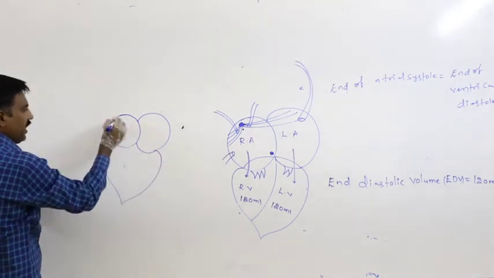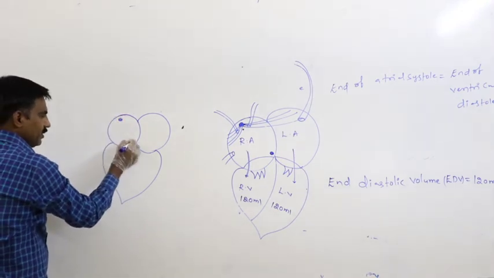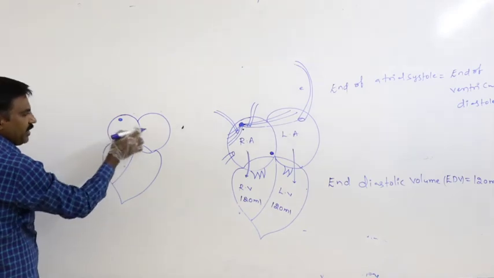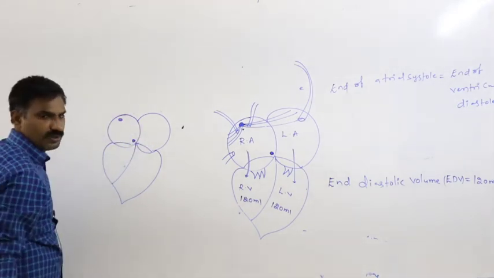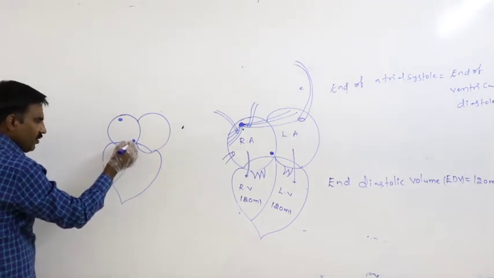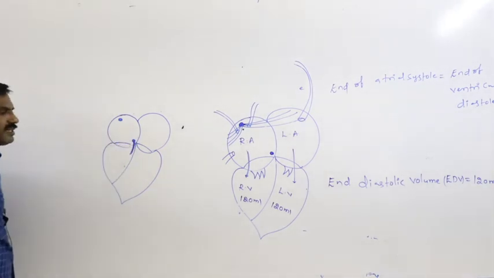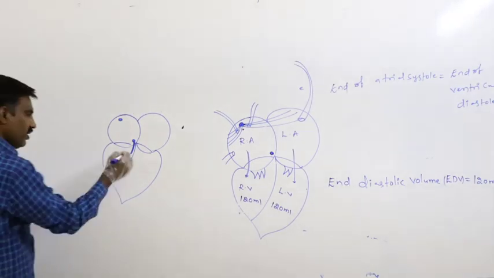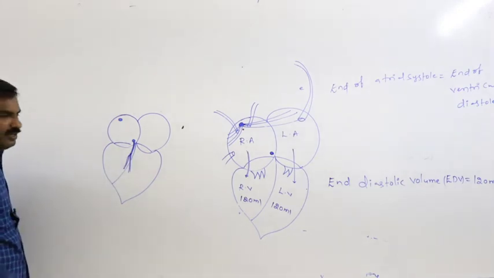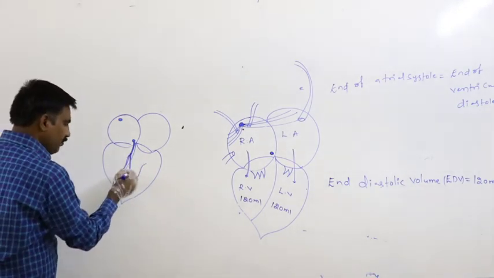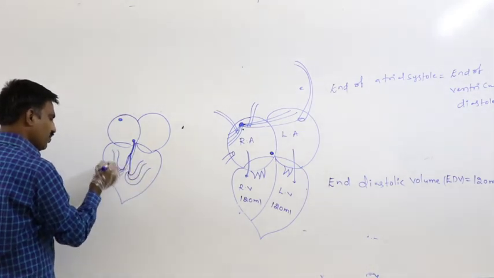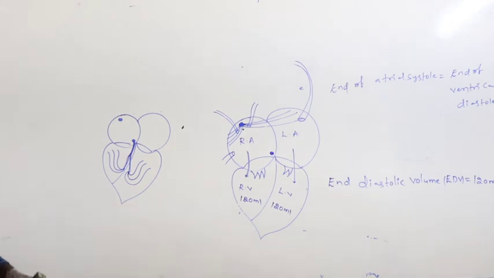Definitely, just assume this is the SA node, this is the AV node. After completing contraction of both sides of the atria, the contraction wave reaches the AV node, from where it is conducted to the AV muscle, from where it reaches the bundle branches, from where through the Purkinje fibers it gets conducted to both sides of the walls of the ventricle.